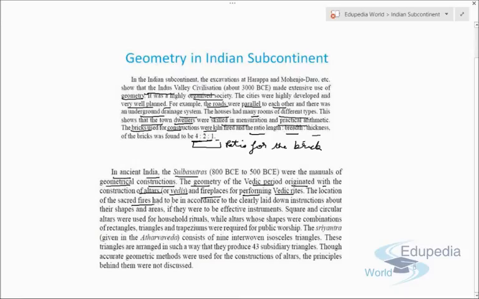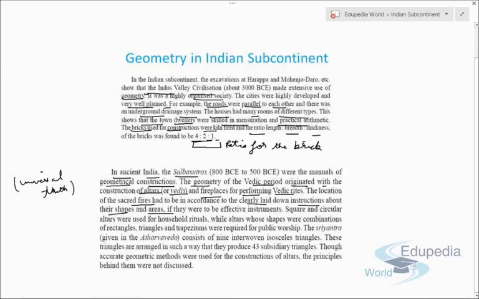The location of sacred fires had to be according to clearly laid down instructions about their shapes and areas. The fireplaces used for religious rituals had to be of exact shapes and areas. So you can understand that indirectly they were using the concepts of mathematical geometry, but they didn't have knowledge that they were using it. If they were not able to figure out the logical reasoning behind a concept, they assumed it as a universal truth. So that was the main practical problem at that time.